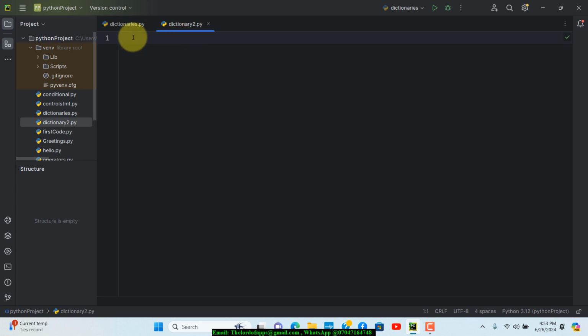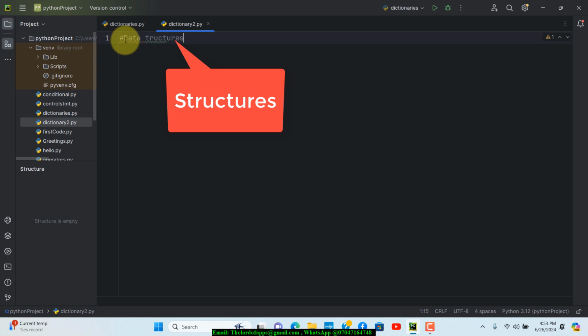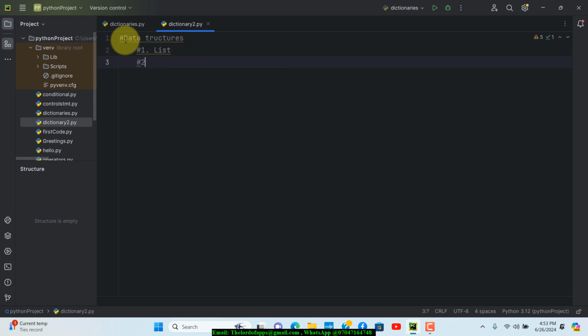The first example I want to show you is this: since we are talking about data structures, let me write data structures right here. We have a few things to look at. Number one is a list, and after that we have the topic we're really dealing with right now, which is dictionary.